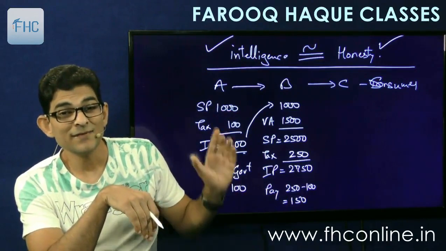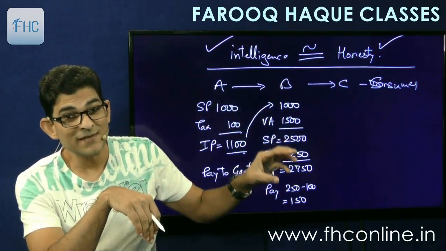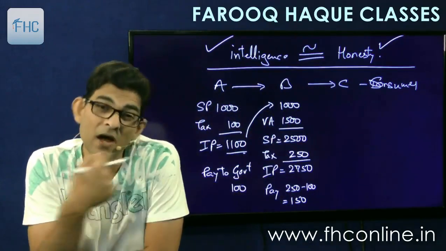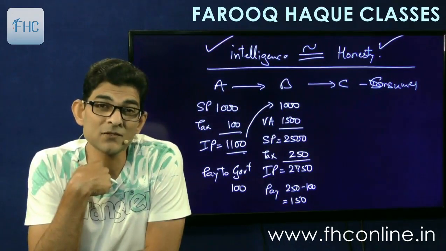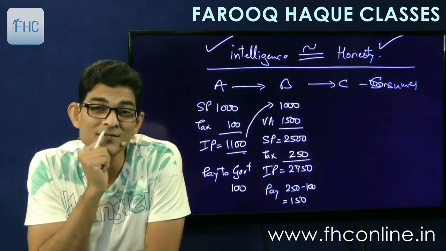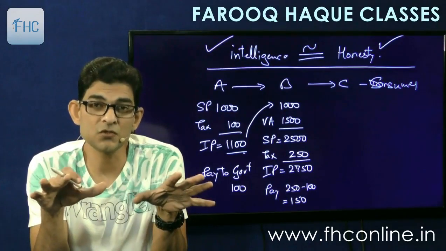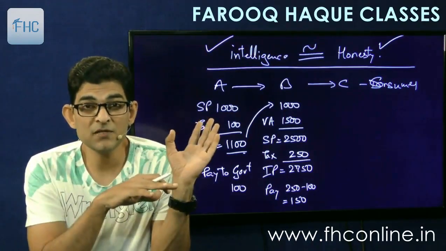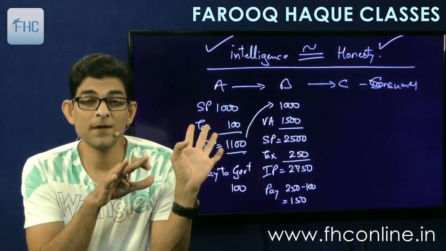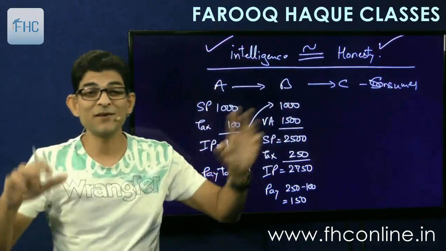Which means the evasion done by A is automatically recovered at the next stage. If my supplier has evaded tax, I will have to pay the tax on that value. So tax evasion is inherently discouraged, because if a person in the chain avoids tax, the government has nothing to worry about, as the next person will pay tax on that. The government will worry only when the whole chain avoids tax, and that is very difficult.